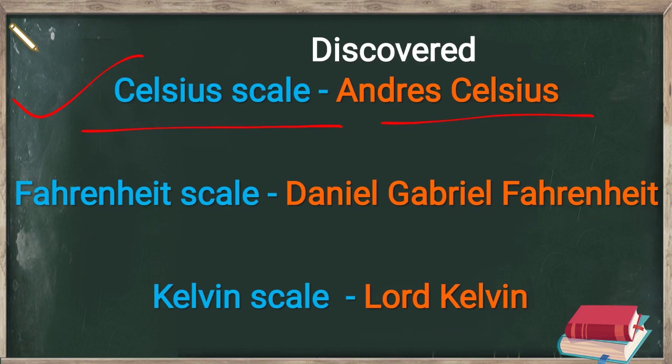Now, one more thing you have to understand here, that these scales are having some lower point and upper point. Like in Celsius scale, the lower fixed point is 0 degree Celsius and the upper point is 100 degree Celsius.